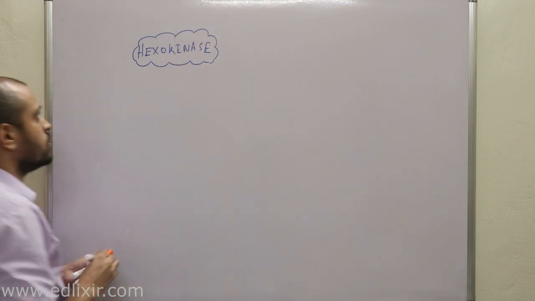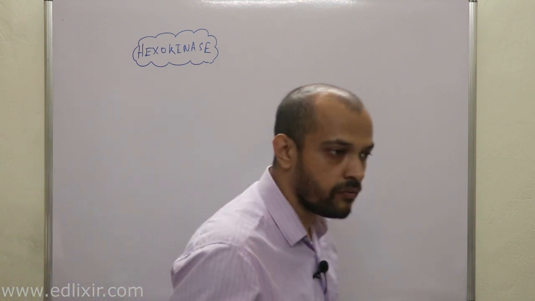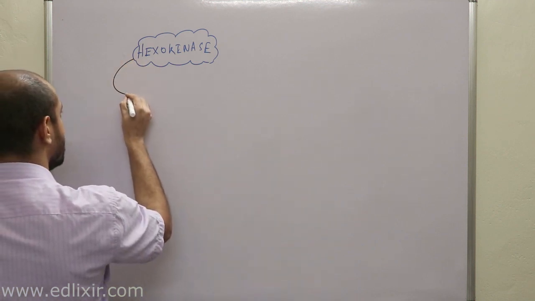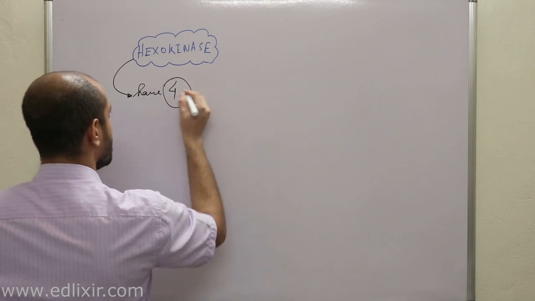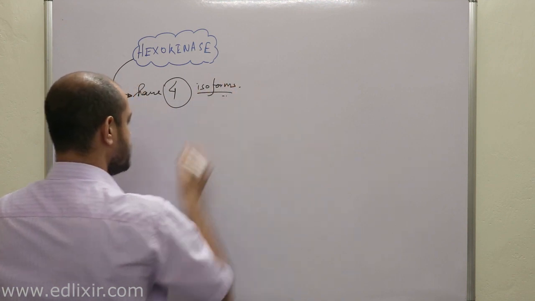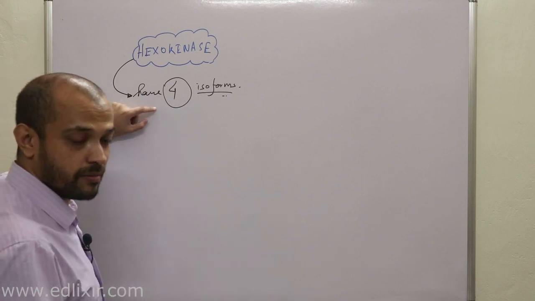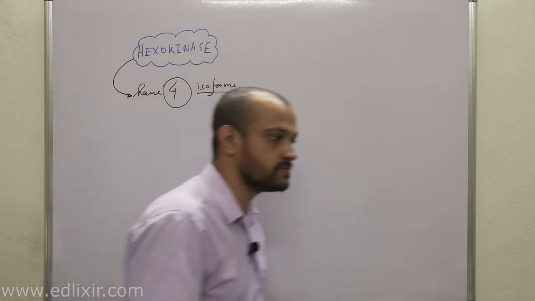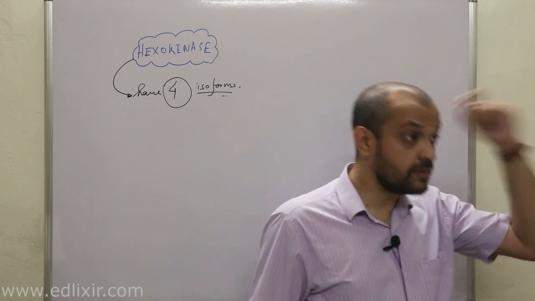Now hexokinase actually has 4 isoforms. Now my question will not be what are the 4 isoform names of hexokinase. My question will be, what do you mean by isoform? Yes.